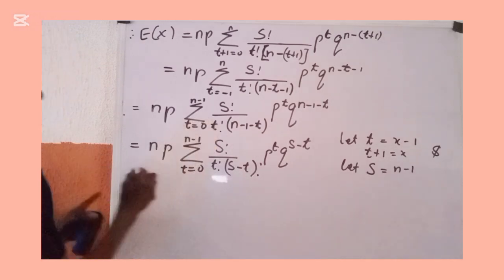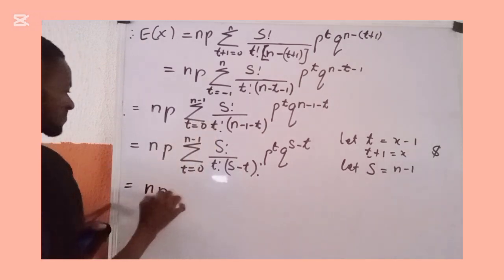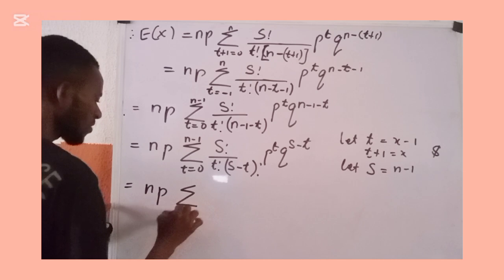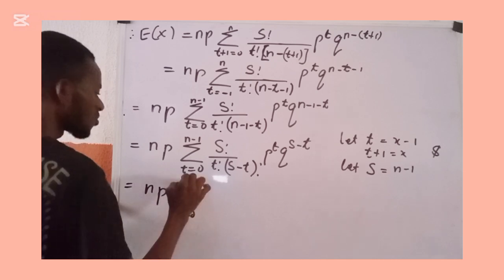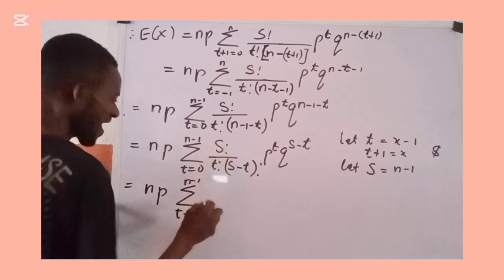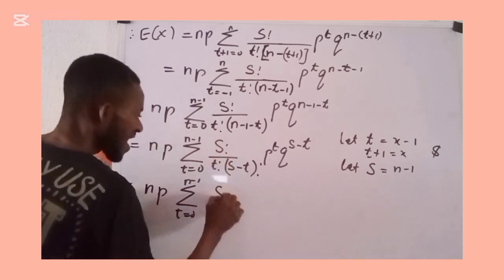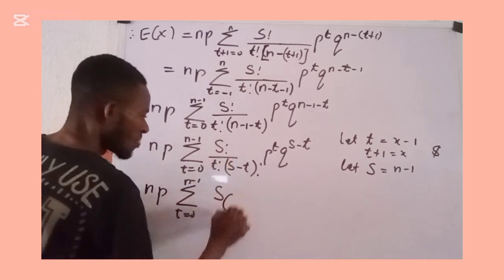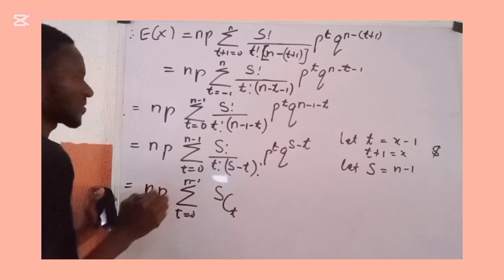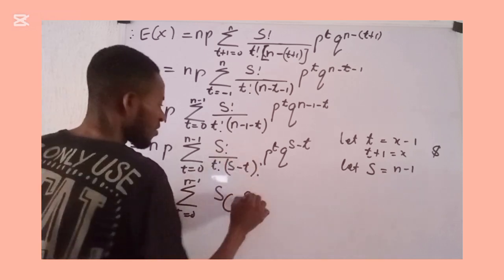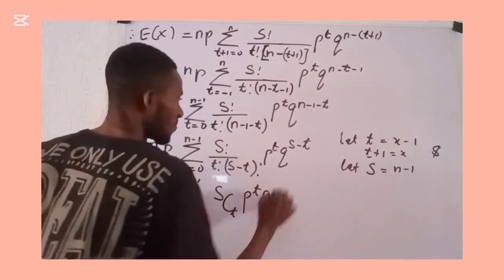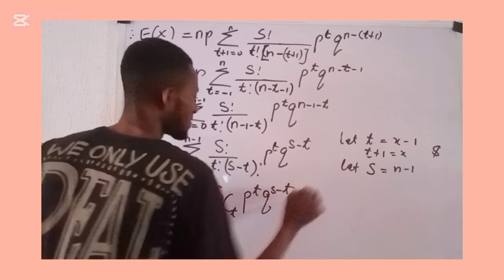And of course, this thing can easily be written as np summation of t running from 0 to n minus 1, then we now have s combination t, then we have p of t, q of s minus t.